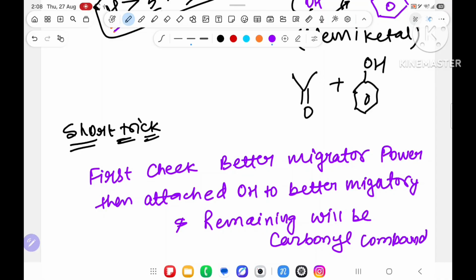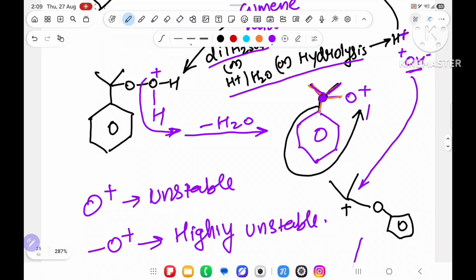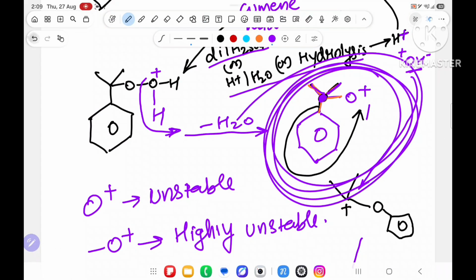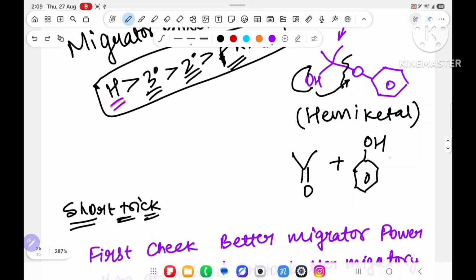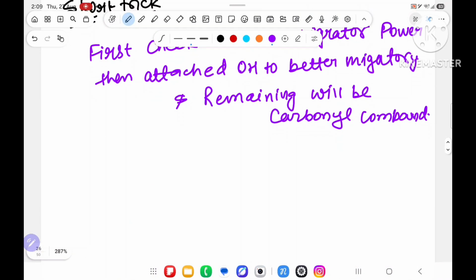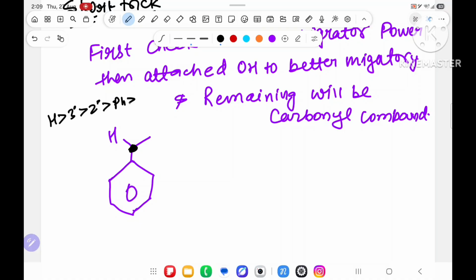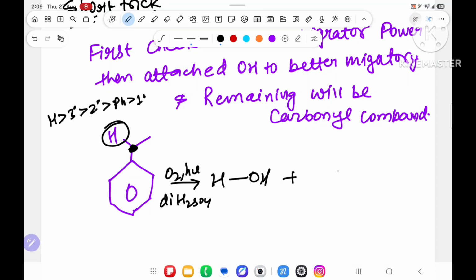Sir, what have you written? I have written over here, when you are checking in this part, the better migratory, sir, in this question, the better migratory is phenyl, that is, benzene. So benzene will get OH, the remaining will be the carbonyl compound. Sir, one more question. Suppose I have taken this, and over here hydrogen. Sit on this carbon. Check who has the better migratory power. Migratory order: hydrogen, 3 degree, 2 degree, phenyl and 1 degree. Hydrogen is there, so hydrogen will get OH. The reagent will be as it is: O2, H plus, dilute H2SO4. So the better migratory will get OH. The remaining over here is as it is, double bond O.